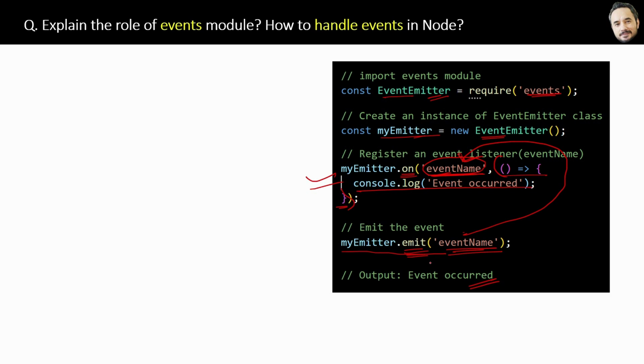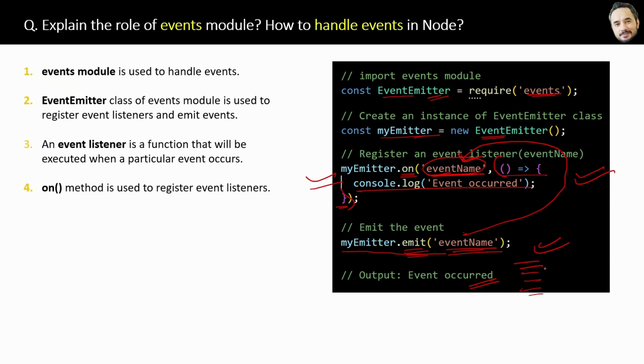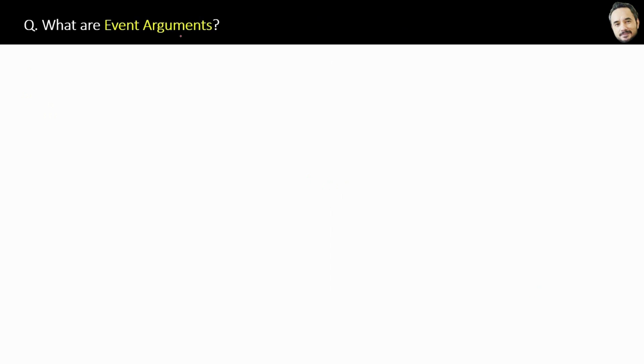So, and also remember here, first we have to register the event listener before emitting the events. If you emit the event first and then register the event listener code, that means the event listener is not yet registered, and hence you will get the error. Great. That's the whole story of the event implementation in the code. And here I have written a few points about event emitter, which I already explained, and I hope you liked this answer.